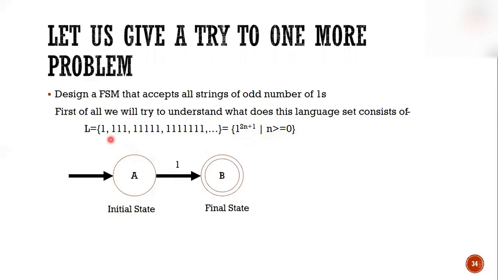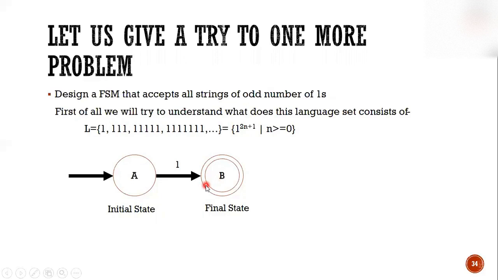What is the first valid string of this set? 1. So we are taking 1 and reaching a final state B. Now what will happen if the user gives 2 ones, meaning 1 1? It should reach some non-final state. One more thing: this is an infinite language set, so this thing repeats again and again. 1 time 1 is valid, then 2 times 1 is invalid, then 3 times 1 is valid, then 4 times 1 is invalid, and so on. So we can make this machine with the help of loops.